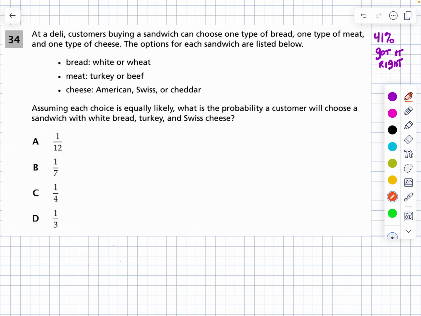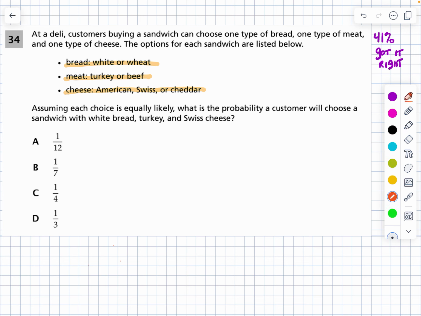Okay, this one is not as bad as it seems. There's a lot going on here, but we can break it down pretty easily. And I'm going to show you two different ways to do it, so you pick the way that you like. So basically it's saying we've got these three options. We've got white or wheat bread, turkey or beef for meat, and three different kinds of cheese.